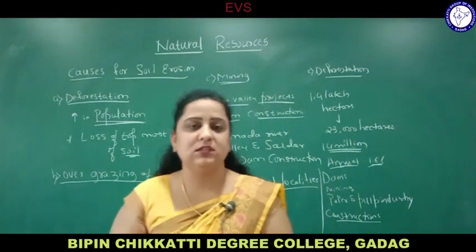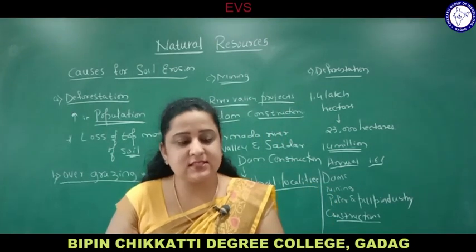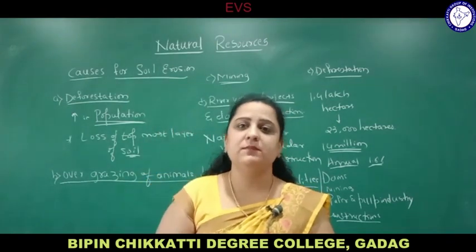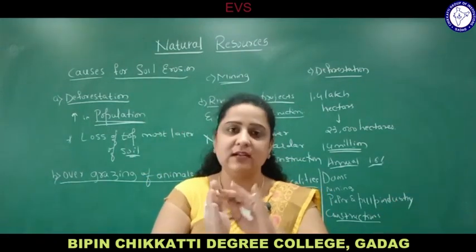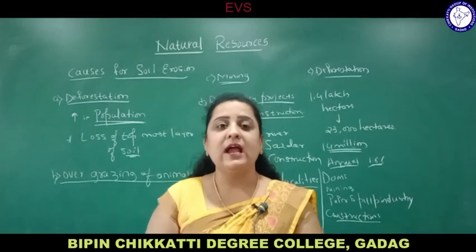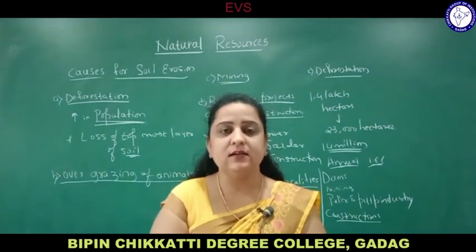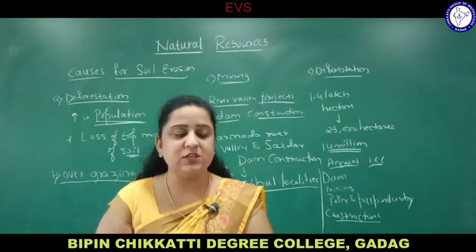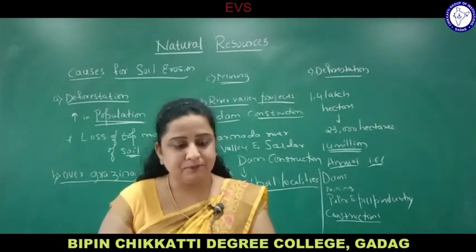River valley project, dam construction. Next is forest land diversion. Now see students, forest land diversion means there is a huge forest, right? And in that, some part of the trees are completely cut down and that land is used for small projects like mining. Some land is used for the paper and pulp industry, some is used for transportation, roads are made. So this is how deforestation is done.